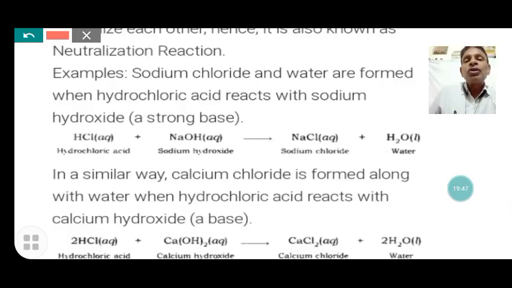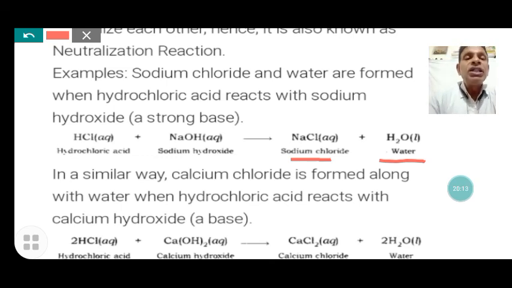HCl is the acid and here the base is sodium hydroxide. When they react with each other, the hydrogen provided by the acid and the hydroxide provided by the base combine to form water, and the remaining radicals, the chloride negative ion from the acid and the positive ion of the base, react to form the salt. So salt and water are formed when acid and base react with each other.